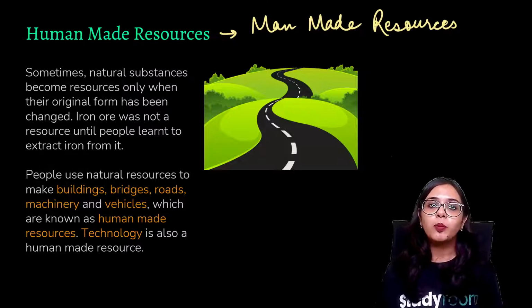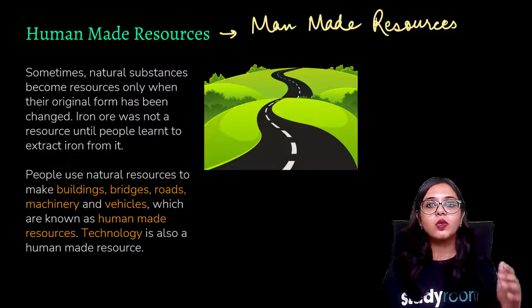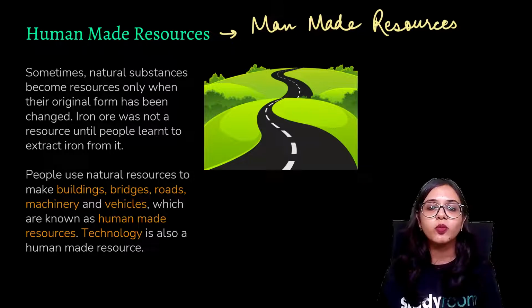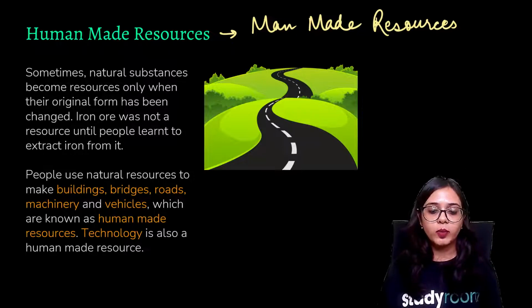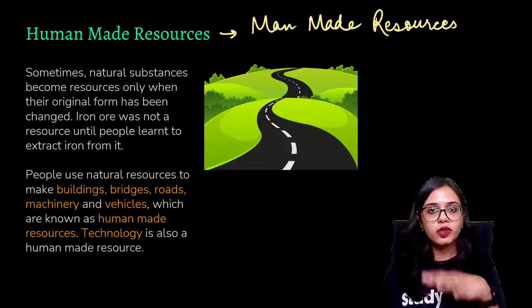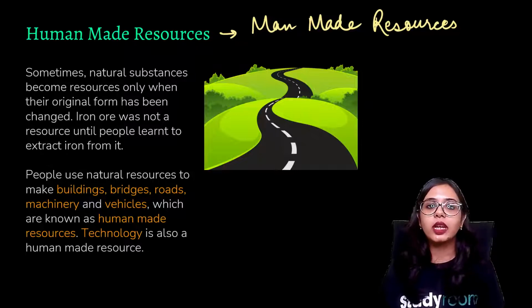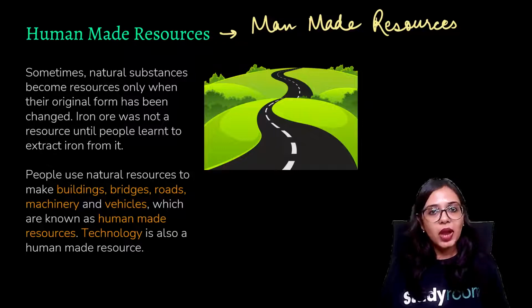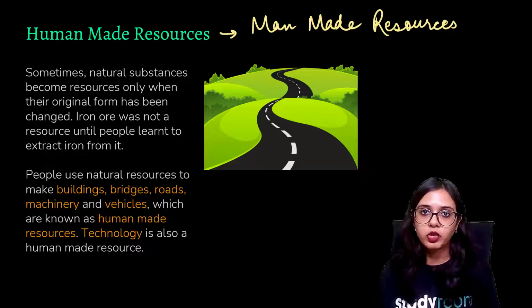But the important alteration that is happening there is that wood pulp is used to produce paper, then you are using ink and printing machines to print the contents, then you are binding it with different glues, and for the cover you are using different materials for that colorful, shiny texture. So all of these are man-made resources because there is a major alteration of the product that you're getting from nature, a major intervention of humans.